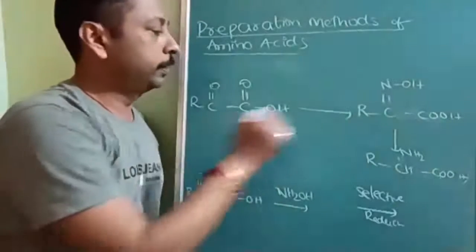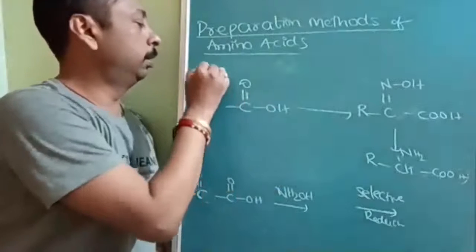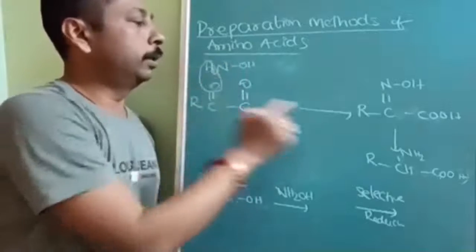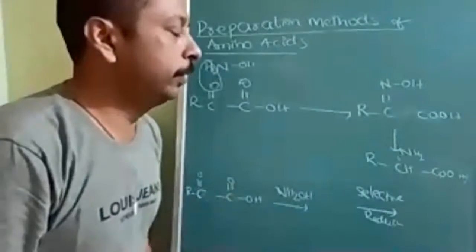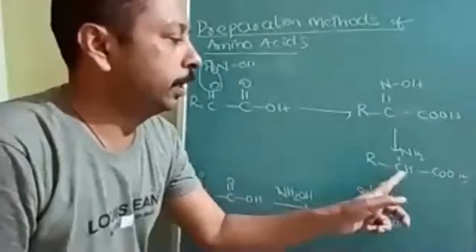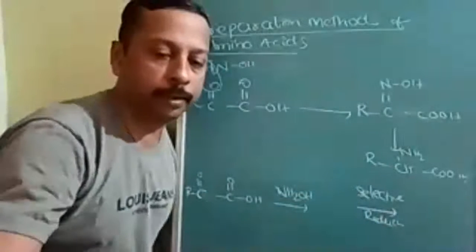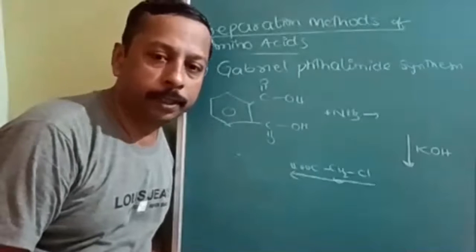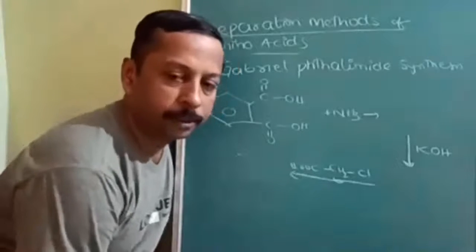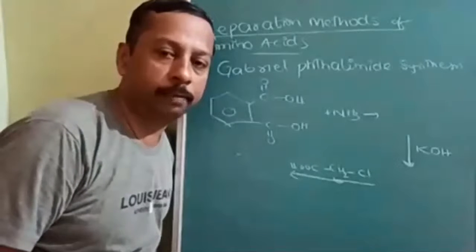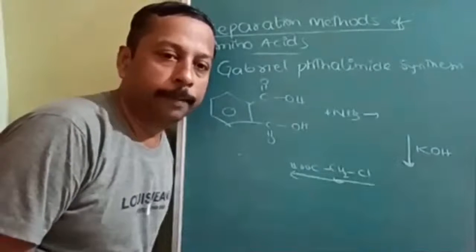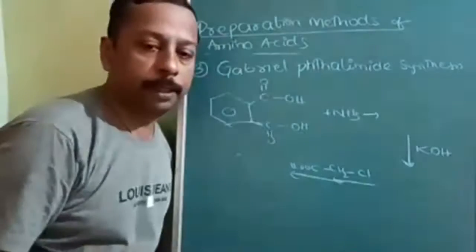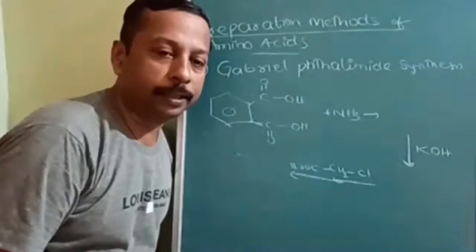So first on reduction, this will be eliminated, and NOH, it is called an oxime, then NH2 will be substituted on selective reduction. Actually, these are not special methods. Whatever methods we have studied in the entire organic chemistry, we are going to apply for the preparation of amino acids.